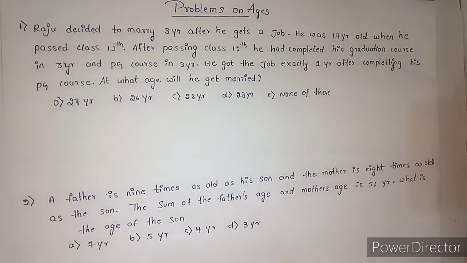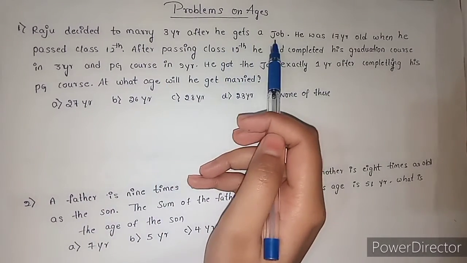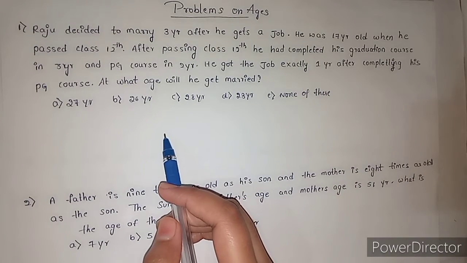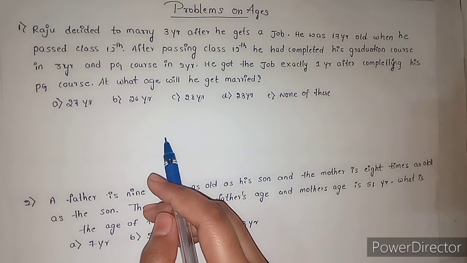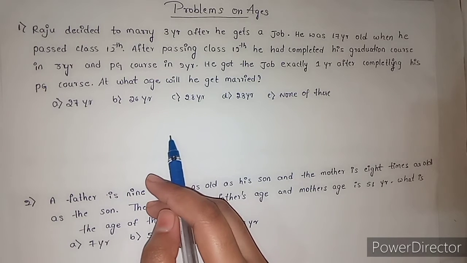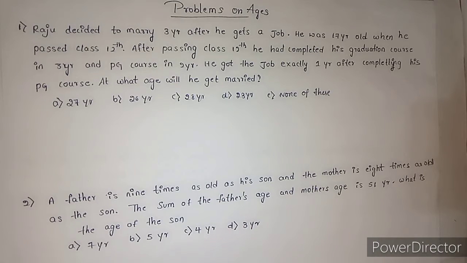So here's the first question. Raju decided to marry 3 years after he gets a job. He was 17-year-old when he passed class 12th. After passing class 12th, he had completed his graduation course in 3 years and PG course in 2 years. He got the job exactly 1 year after completing his PG course. At what age will he get married? Option A 27 years, option B 26 years, option C 28, option D 23 years, option E none of this.